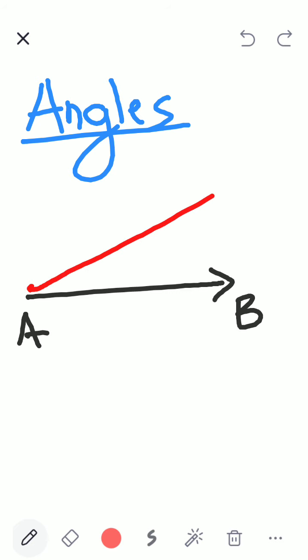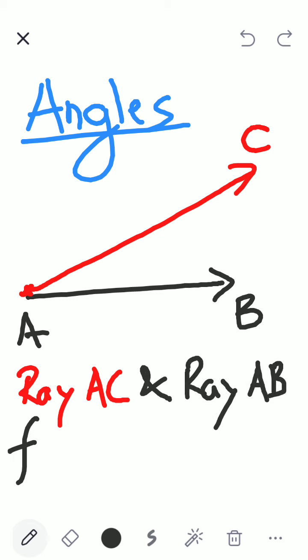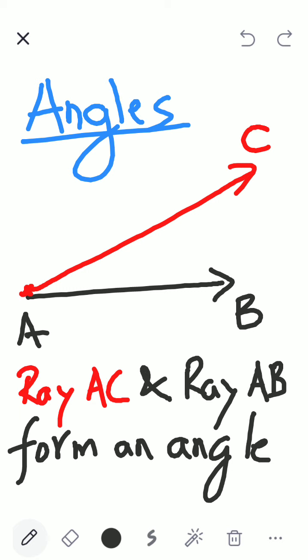So, for example, if I join them at A, then I have an angle and I name this C. So ray AC and ray AB form an angle. Correct?